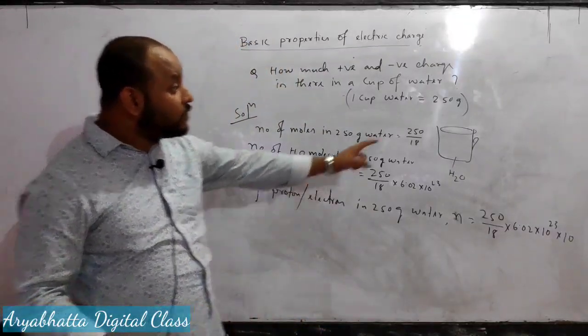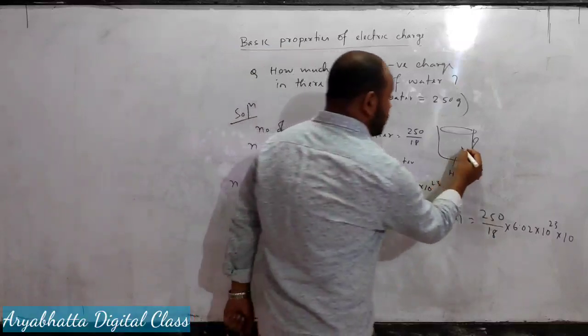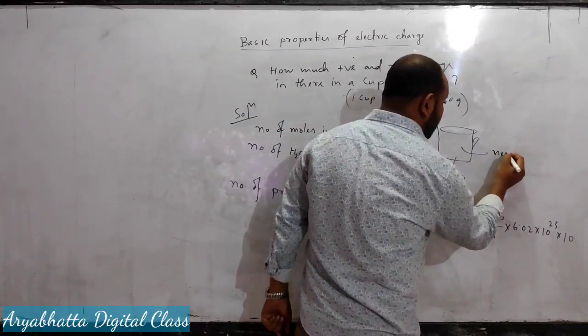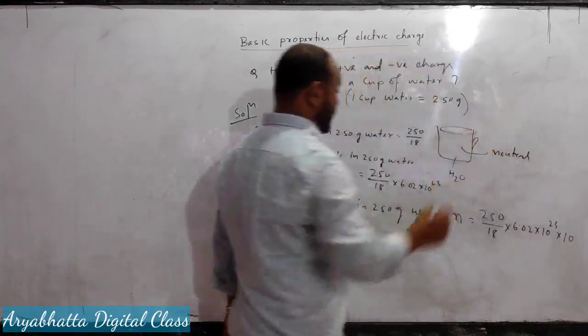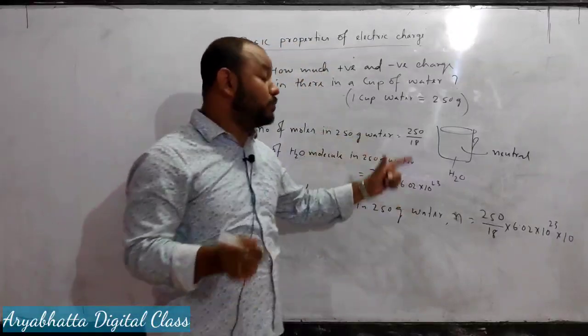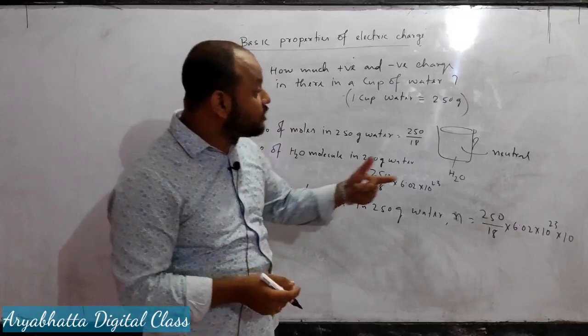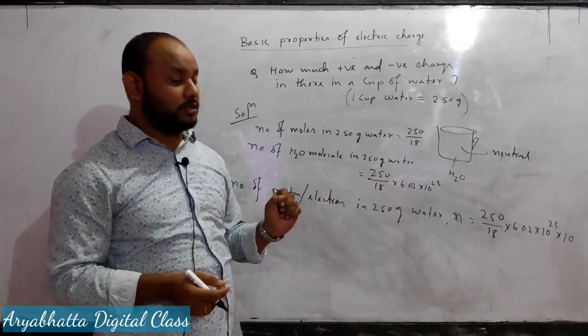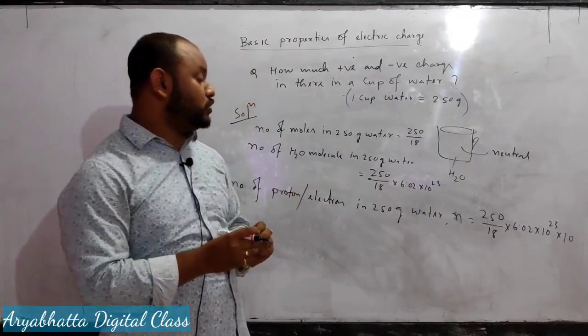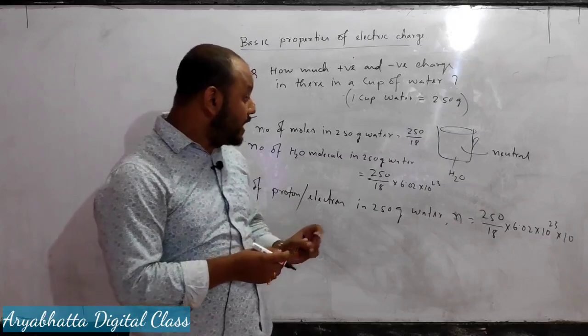But as a whole the water is neutral. That means total positive charge will be equal to total negative charge. The proton will carry the positive charge and the electron will carry the negative charge. The number of protons and electrons is the same. So it will be equal to 250 by 18 into 6.02 into 10 to the power 24.